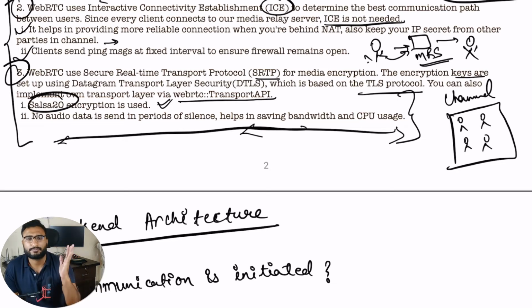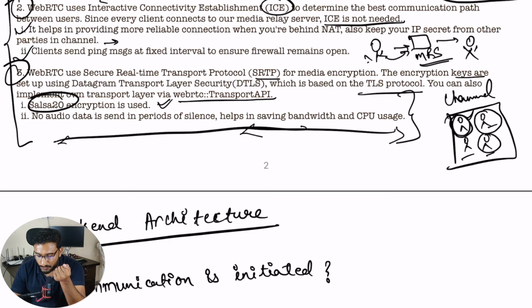At a time, mostly not everyone will speak. One person will speak. Let's say this person is speaking and everyone else will be on mute. So do we have to send some kind of audio data in that case? If we determine that only this person is speaking and we can treat the others as muted persons, then we don't have to send any audio data from these users to the media server, right? And it helps in saving bandwidth. Definitely it will help in saving bandwidth.